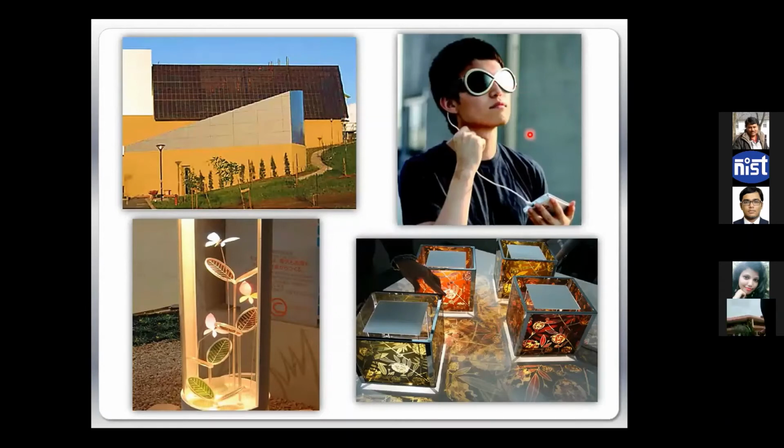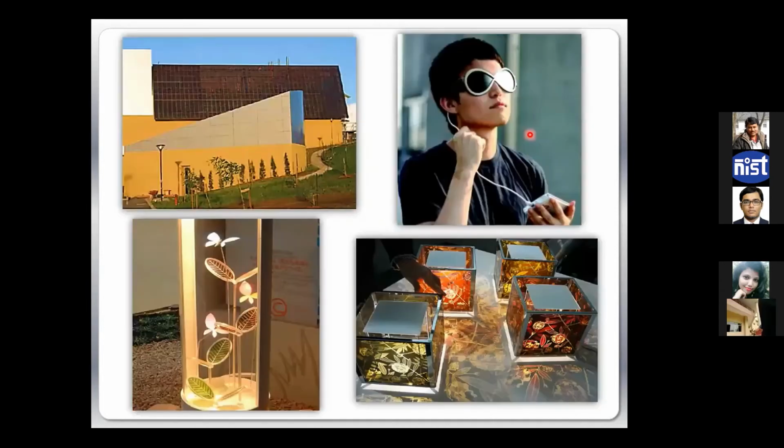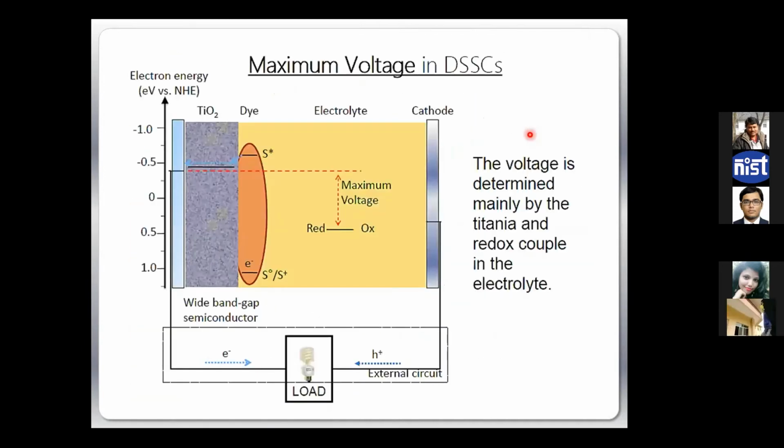So these are the typical applications of dye-synthesized solar cells. So the conclusion is similar to the organic case: yes, many other possibilities we have here, higher conversion, lower cost, and all these things. But the challenge here again is the lifetime, though not like organic semiconductors. Here we don't have that problem of excitons and dissociation. Everything is taken care of by the electrolyte and the TiO2. In terms of that, dye-synthesized solar cells are even more efficient and easier to control.